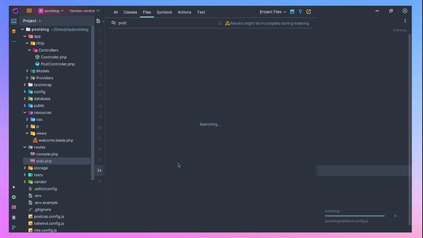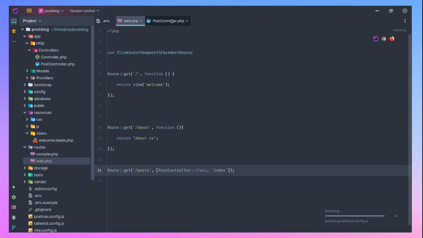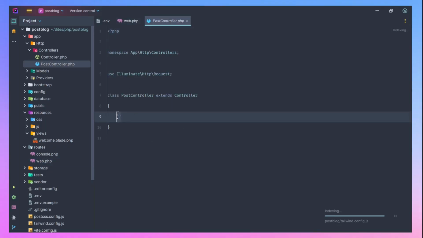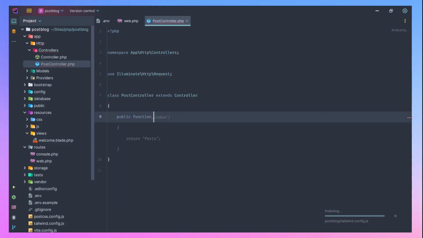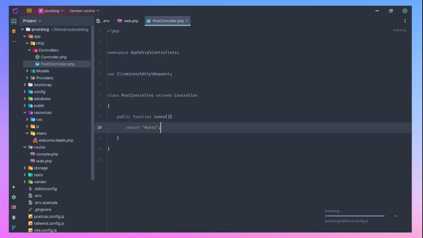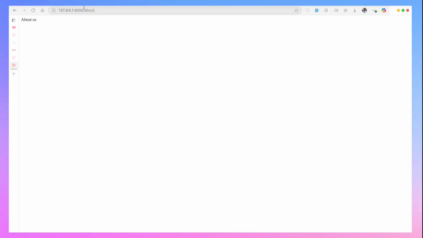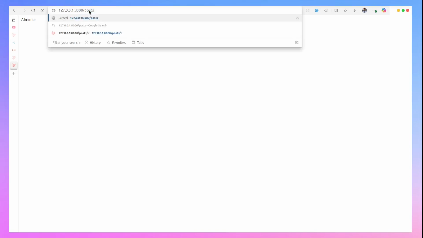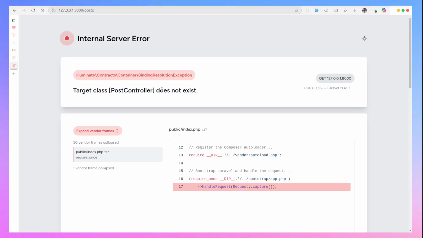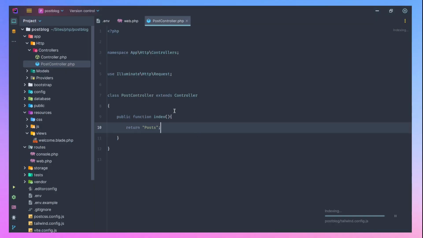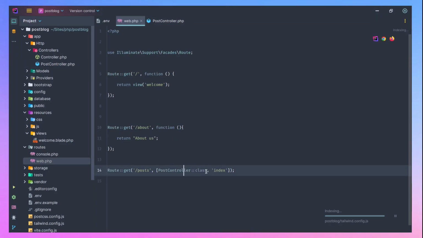Let's go to PostController. Let's write public function index. Then we are returning, let's just return a text of posts. If I come back here and go to posts, it should take me, oh, target class controller doesn't exist. So we need to import that.